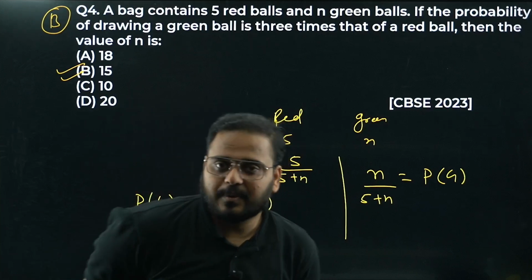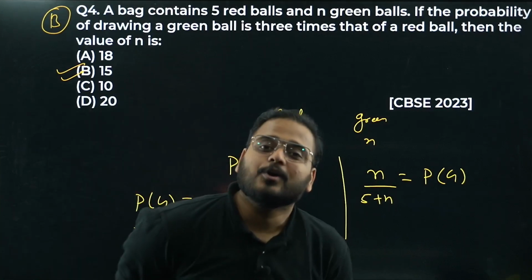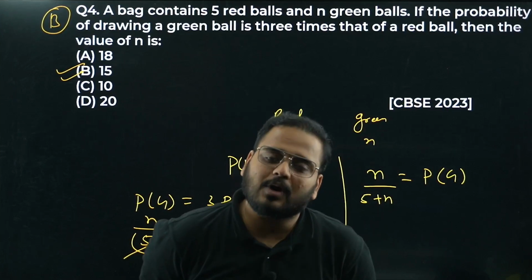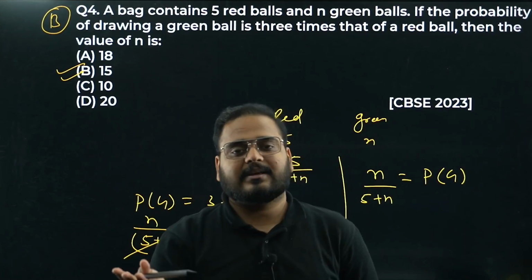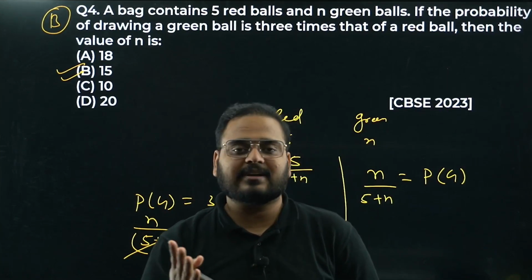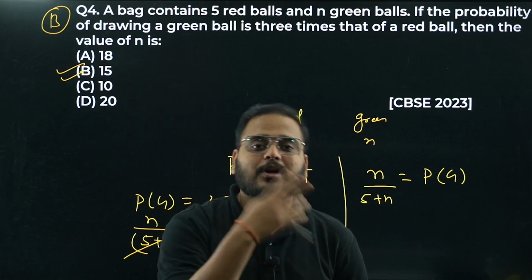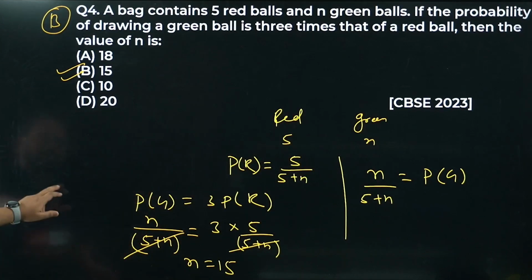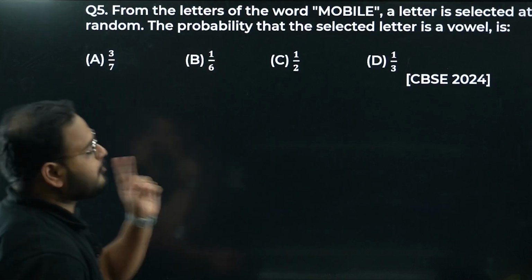CBSE 2023 paper. You can check here. Again, in the same year, 2 questions were just there in the MCQ category. That's why I said MCQs are most likely to come. Either the case study, if they're giving case study 4 marks right away there, otherwise they'll give you MCQ and 2 marker or MCQ and 3 marker. Okay, chaliye. So question number 4 is done. Thus I've taken a lot of questions over here, bacha, from the MCQ.